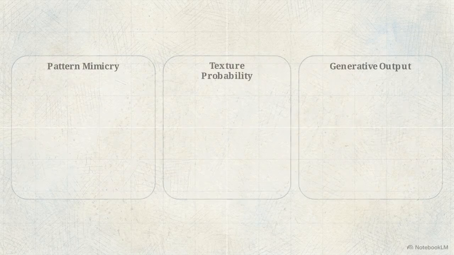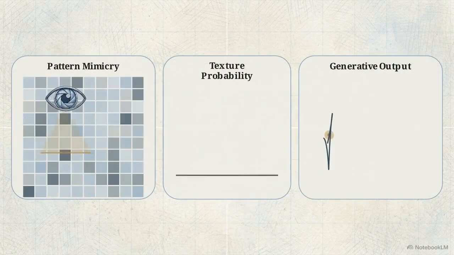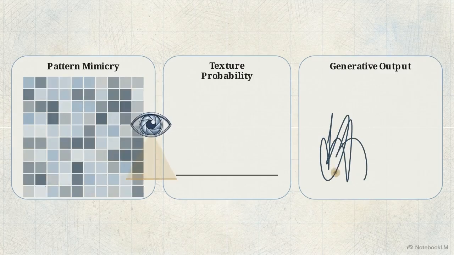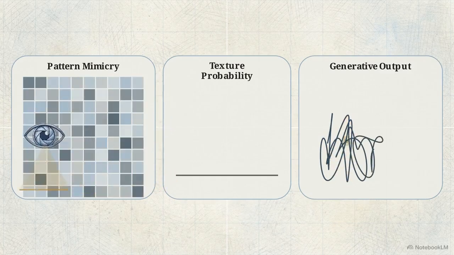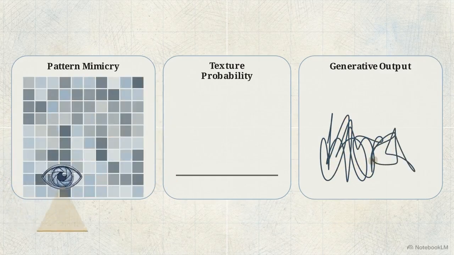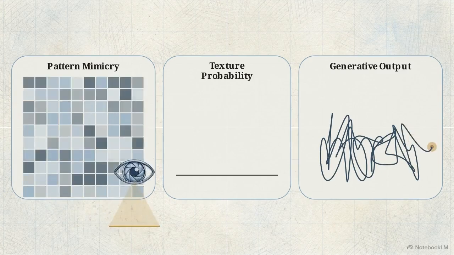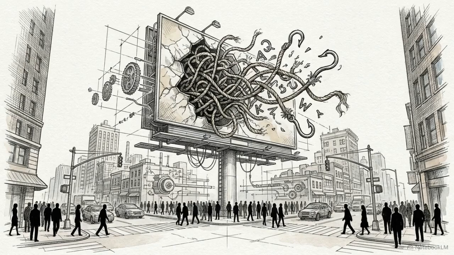These models lacked a structural understanding of language. They treated typography as abstract texture, attempting to replicate the visual curves of letters based on probability rather than reading the characters. This approach failed entirely when faced with complex non-Latin scripts.